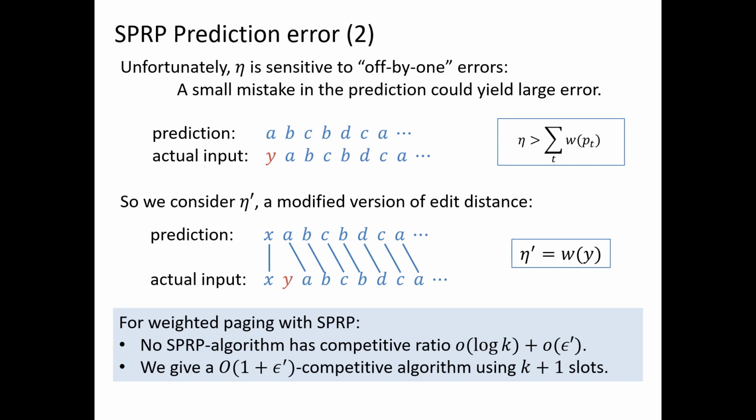For this new measurement of error, we also give a similar lower bound. We still show that no algorithm with SPRP and this amount of error has competitive ratio little o of log k plus little o of epsilon prime. But we also give an algorithm that uses an additional cache slot but is O of 1 plus epsilon prime competitive. So in other words, we do get the linear dependence on the error.